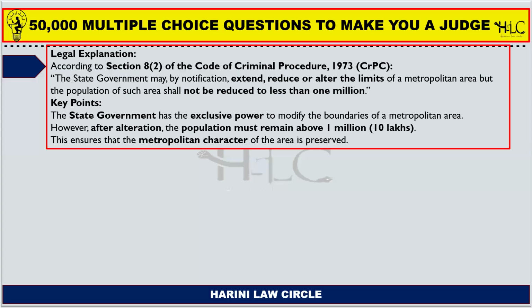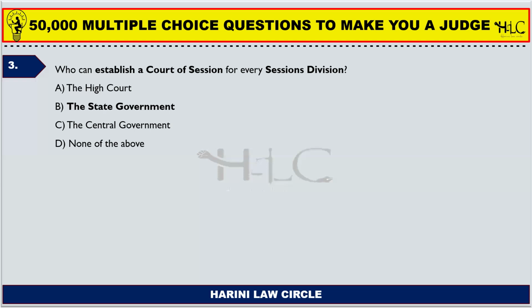So the key point which you need to remember here is, the state government has the exclusive power to modify the boundaries of a metropolitan area. However, after alteration, the population must remain above 1 million, that is 10 lakhs. This ensures that the metropolitan character of the area is preserved. Moving to the third question.